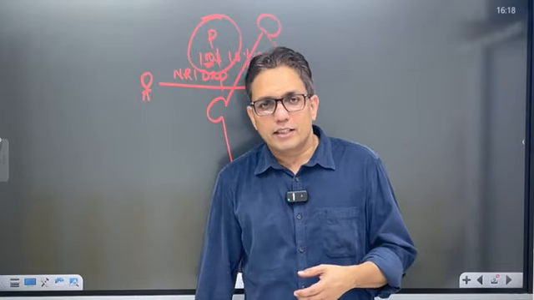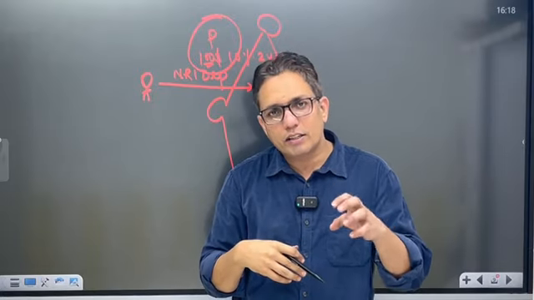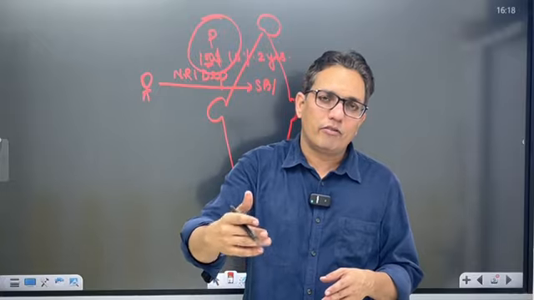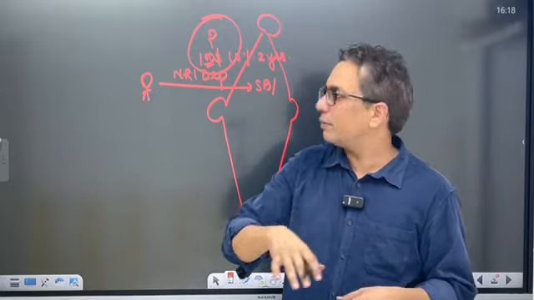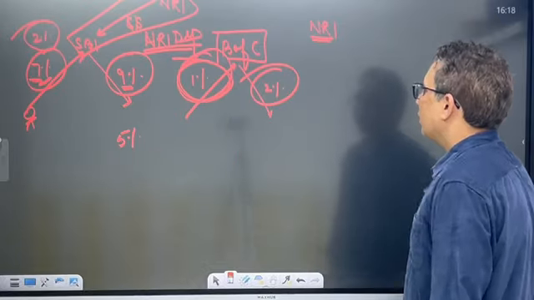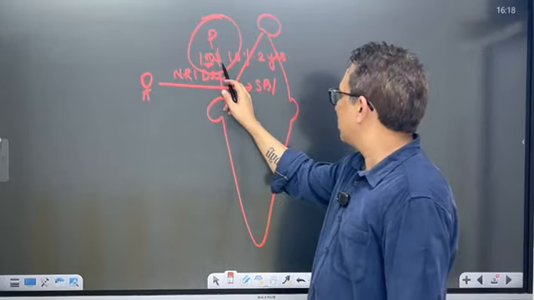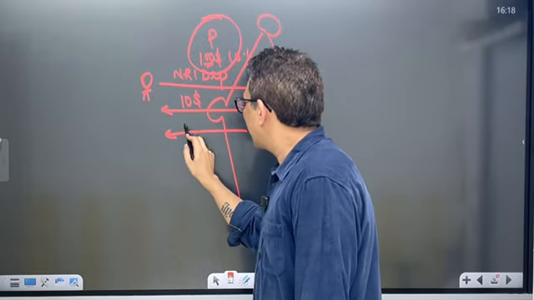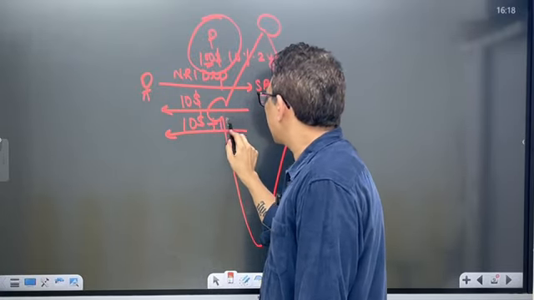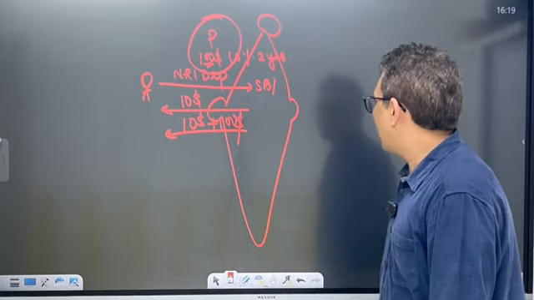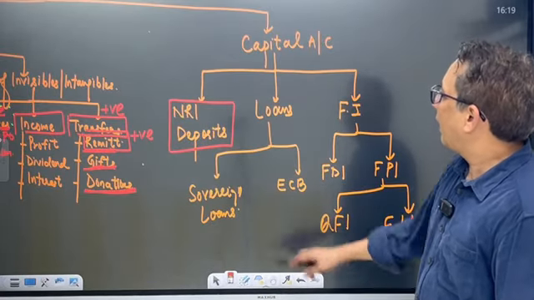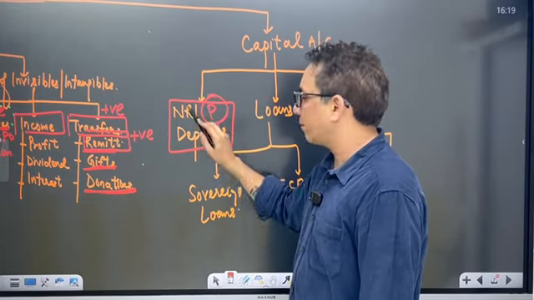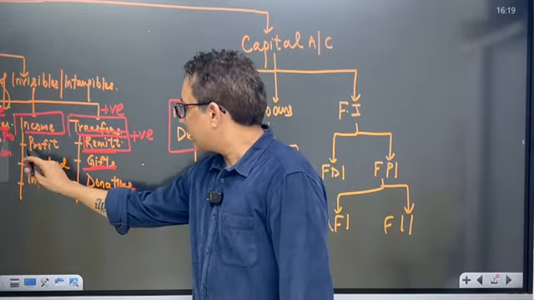The loans which we take from other countries fall in the capital account, and the interest which we pay falls in the revenue account. Similarly, here also, the principal is $100. Next year the Indian bank pays an interest of $10, further interest of $10 plus $100 back. That's how it would be. When I talk about NRI deposits, it talks only and only about the principal. The interest component is discussed here.